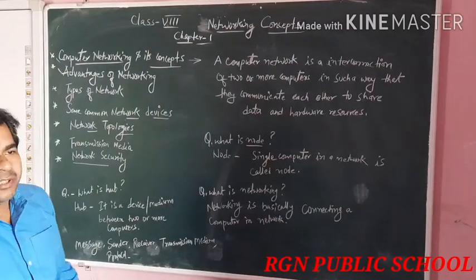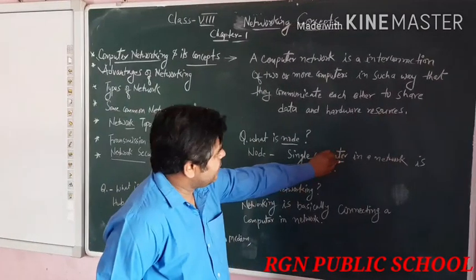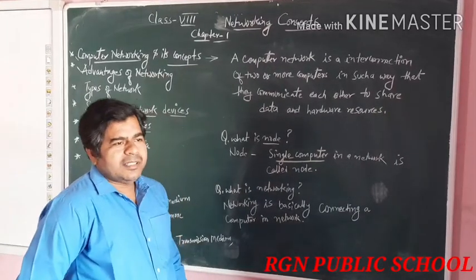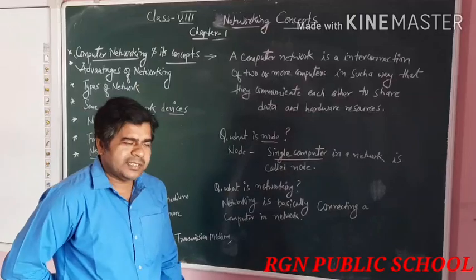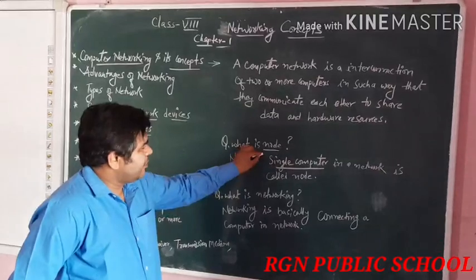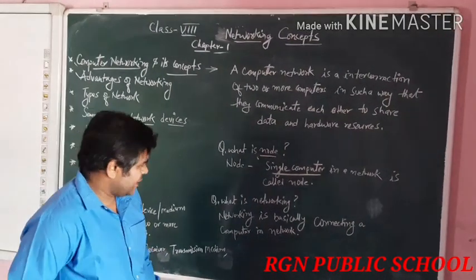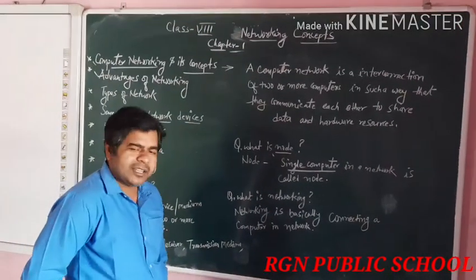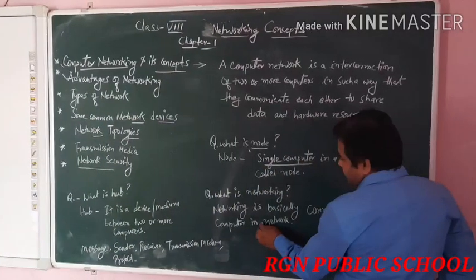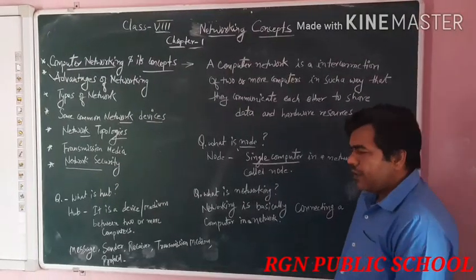So, first of all, we will discuss what is node. A single computer, only one computer that is connected with a network, is a node. It means it is a single computer that is connected in a network, that is called node. Also, we will know what is networking. Networking is basically connecting a computer in a network.